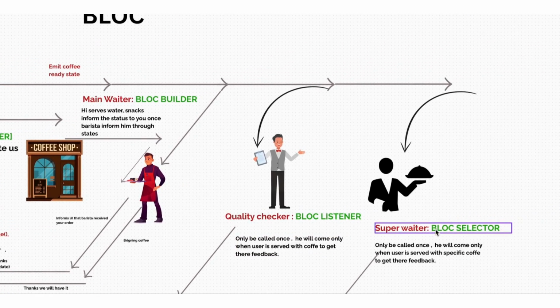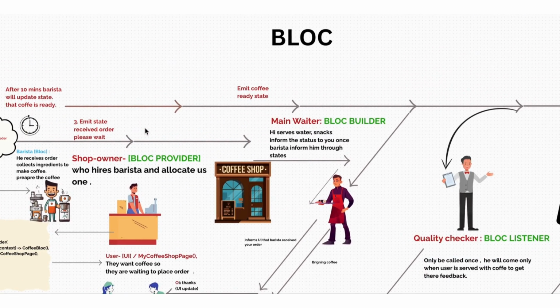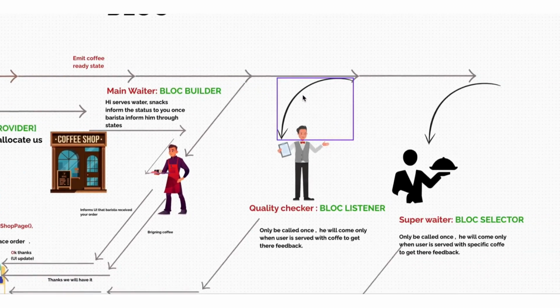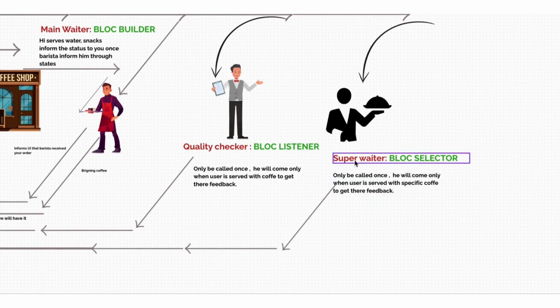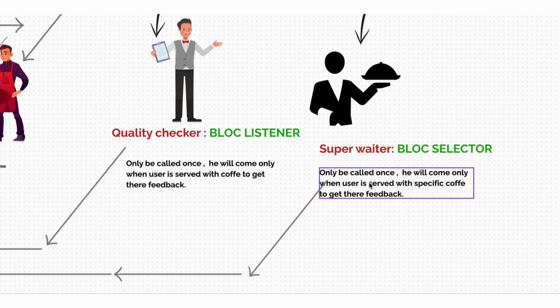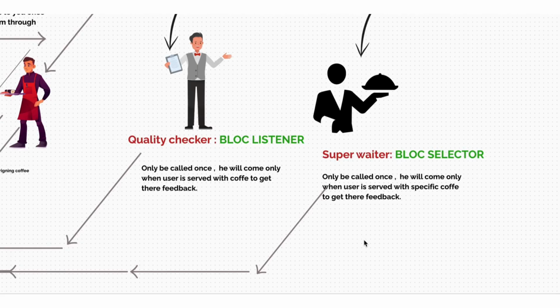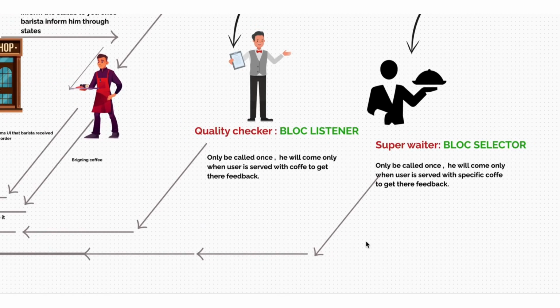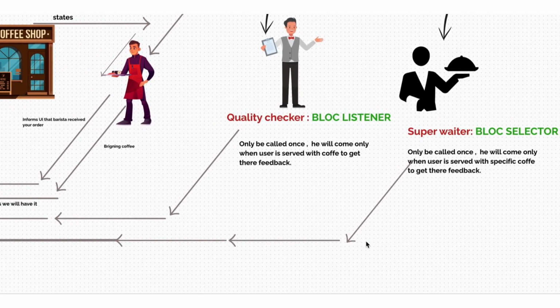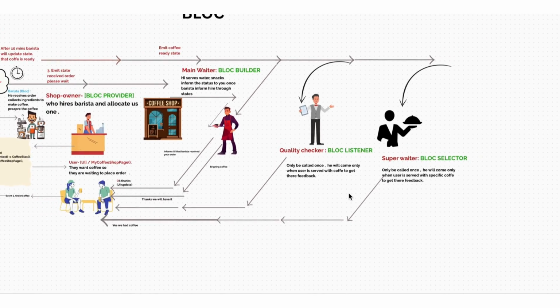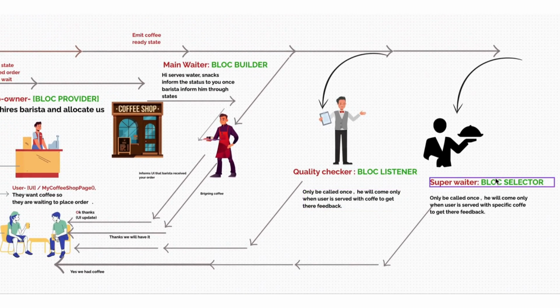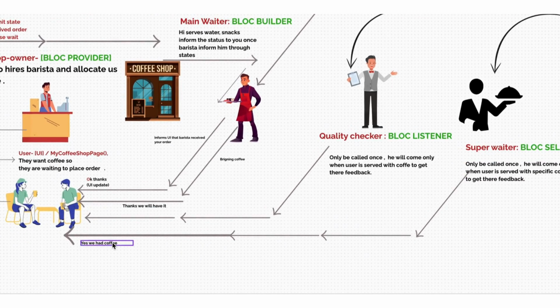And there is a third person as well who will listen to this state, the coffee ready state. He is the BLoC selector. He will come only when the user is served with a specific coffee type, to get their feedback. He is not bothered about any beverages. If we have tea, cold drinks, or anything, he only listens to the coffee. If they want to keep track of how many coffees we sold in a day, for that purpose we have a BLoC selector. It will not rebuild every time. The UI will be rebuilt only when there is a change in the coffee. Yes, he said yes, we had a coffee and that's fine.